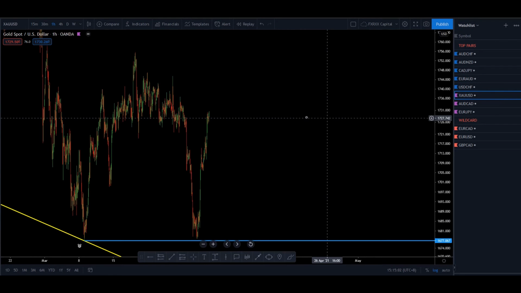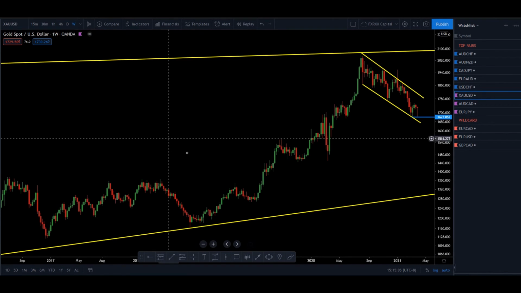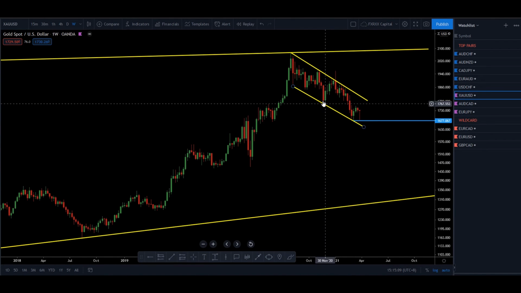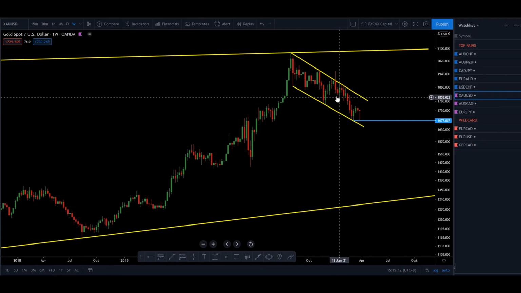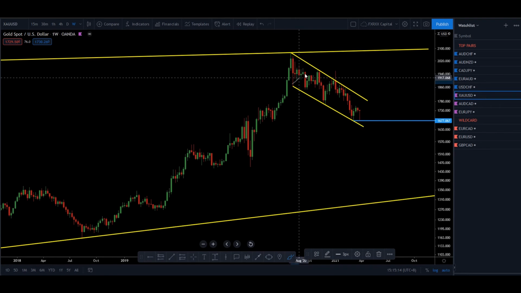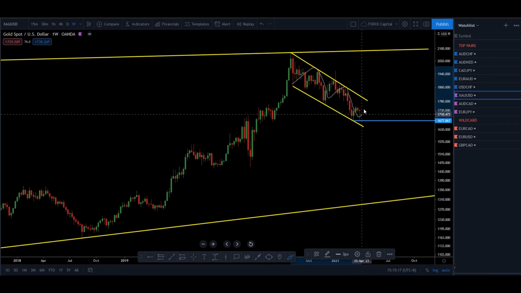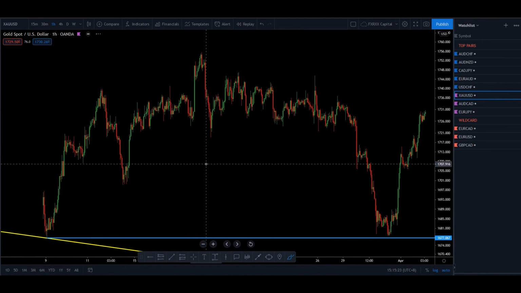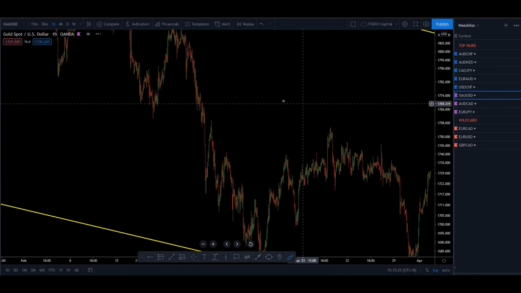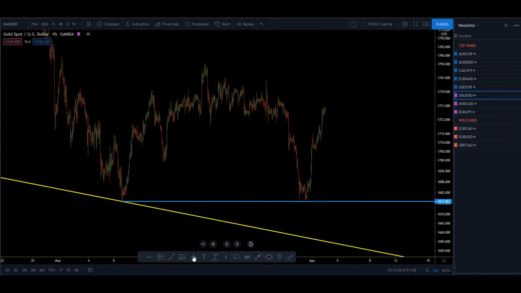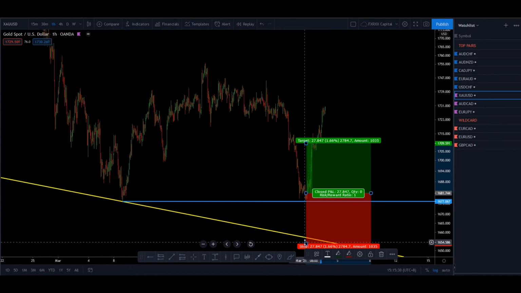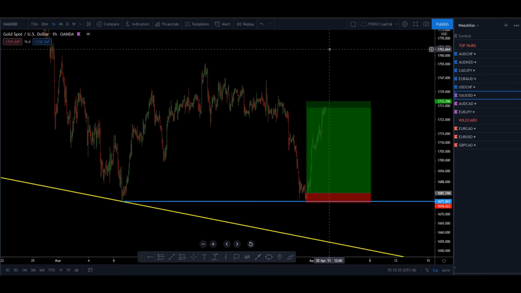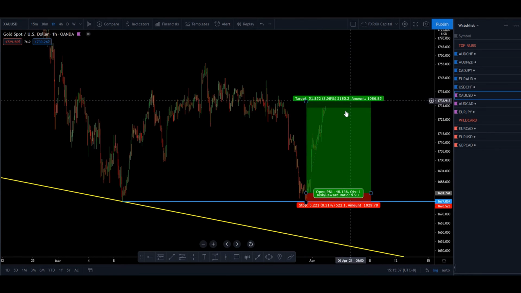Next we move to valid position. Valid position first is gold. We understand gold is now at the middle of structure from the high time frame. This is the small descending channel, a descending channel that we expect price to move to the upside. However, for last week, we had the opportunity to buy this setup from the double top. If you guys are still in this position, you will be moved directly to the outside. It's quite a clean, impulsive move to this area.